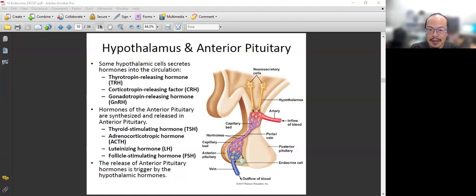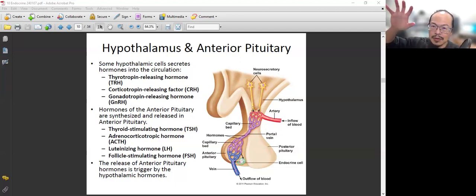When they travel down here, they go to another capillary area and diffuse across. They will act on the cells in the anterior pituitary gland and cause them to release a different group of hormones.